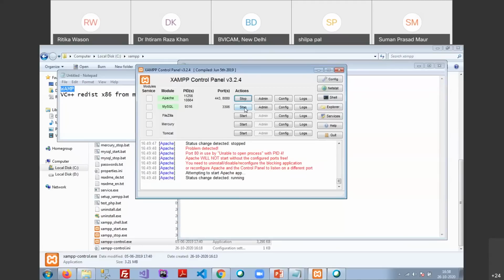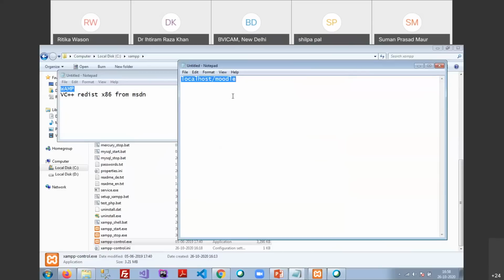Ma'am, the problem is that once you click on the start, the button will be turned into stop. Yes, ma'am. Yeah, it has turned into stop. Then I minimize it. Yes, ma'am. Minimize it, and then the browser.